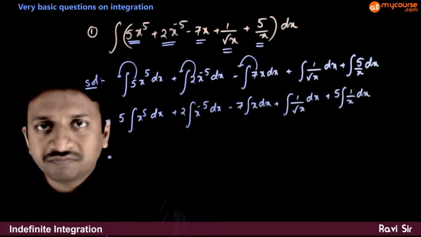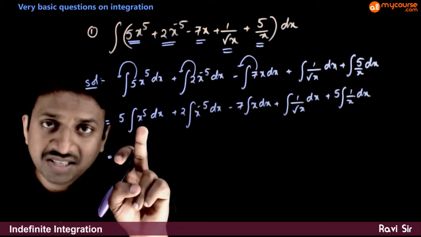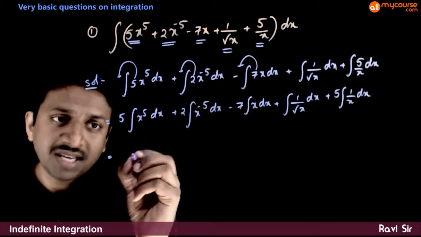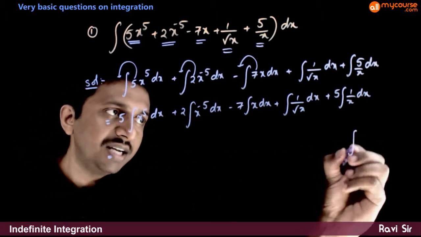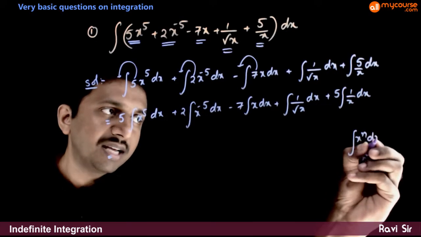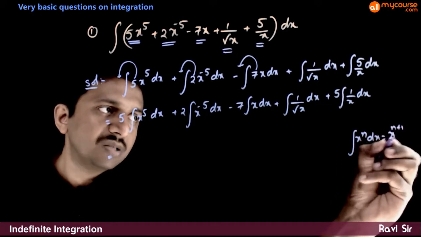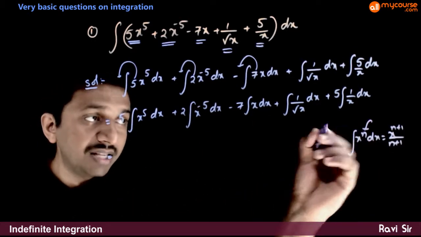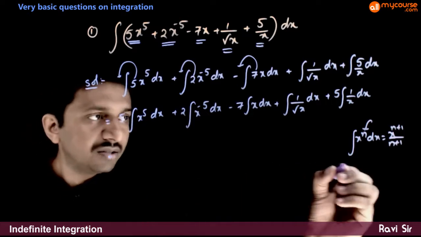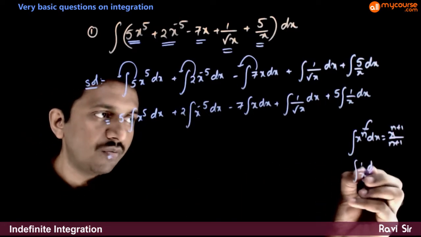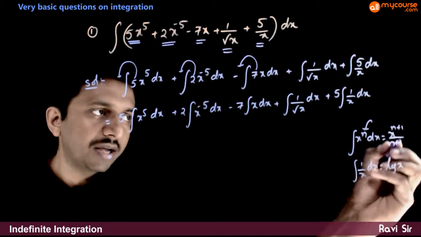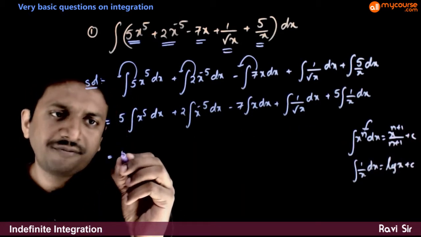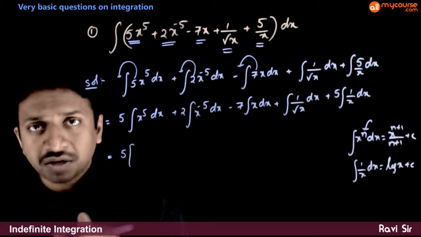So that is equal to, now these integrations look like standard integrals. We have a formula which says that integration of x power n dx is equal to x power n plus 1 by n plus 1, and this works as long as n is not equal to minus 1. If n is equal to minus 1, integration of 1 by x dx is equal to log x plus c. So now you have 5 times, what is the integration of x power 5?